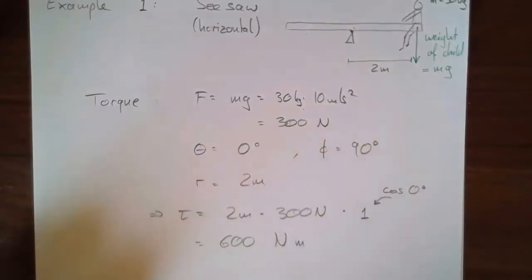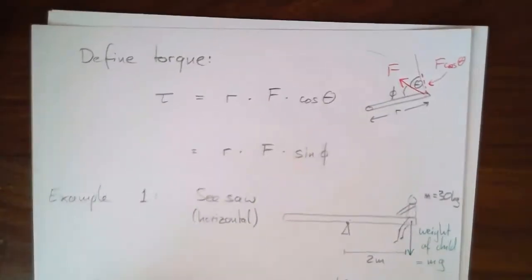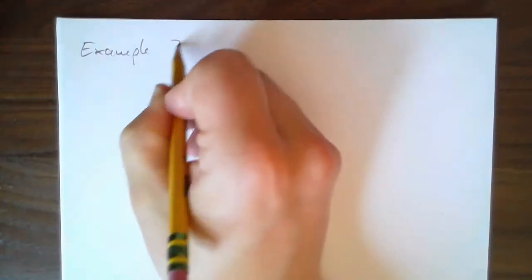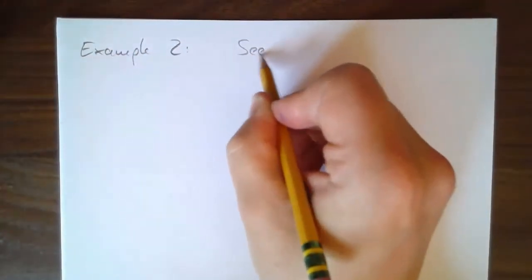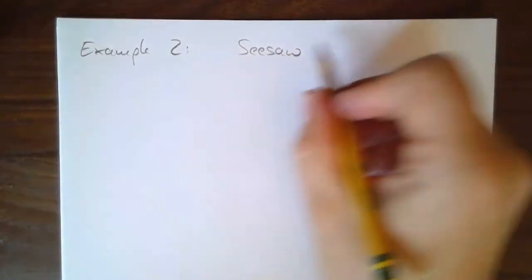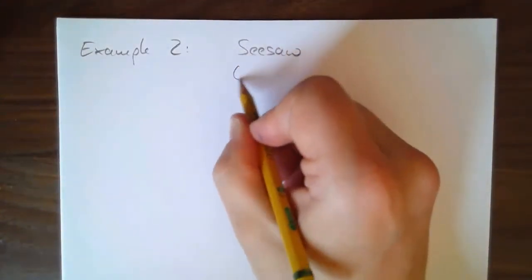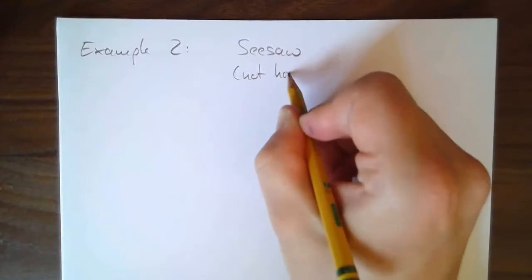Now let's modify this example ever so slightly by making our seesaw not horizontal. Seesaw, now it is not horizontal.